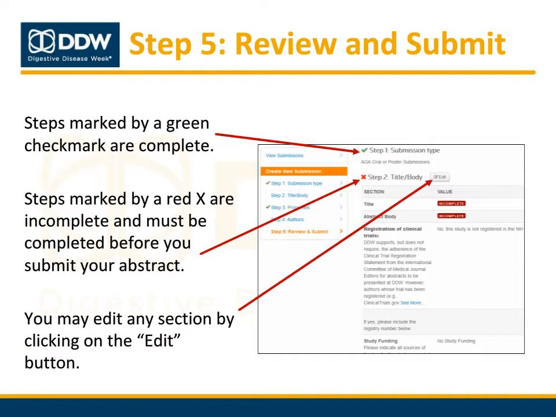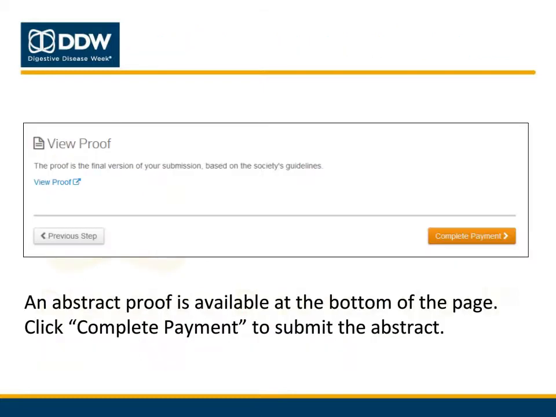The final step of the submission process is to review and submit your abstract. Use this page to double-check your submission. Completed items will display a green checkmark. You'll see a red X next to any outstanding items that must be completed before you can submit your abstract. You can edit any section of your abstract by clicking on the Edit button in each step. To go directly to a specific question, click the red Incomplete button. You can view a proof of your abstract by scrolling to the bottom of the screen and clicking View Proof.